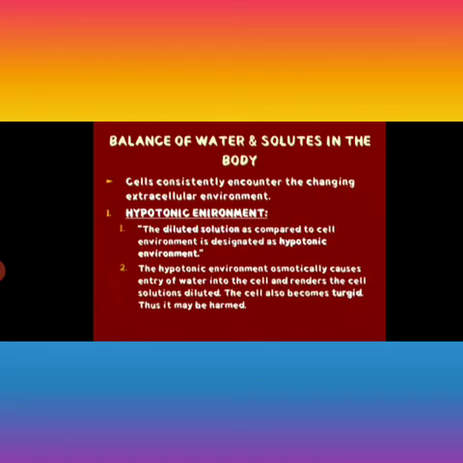Now next is the concept of tonicity, which is the study of the salt balance in the cell. The study of salt balance in the cell is called tonicity. How do organisms balance the water and solutes in the body? This is a very simple topic. You have already studied it in matric. Cells consistently encounter a changing extracellular environment.